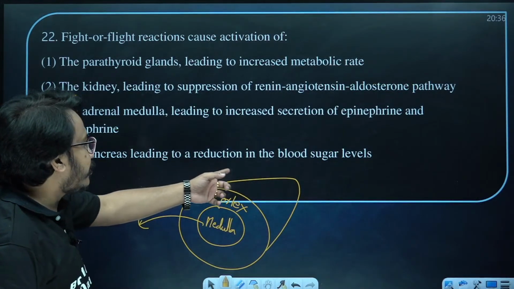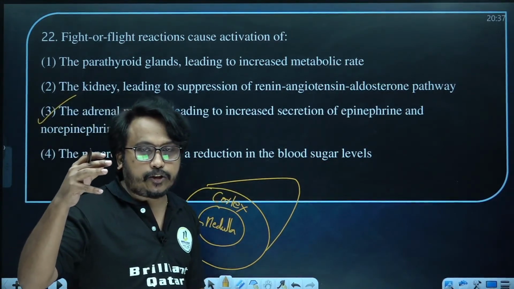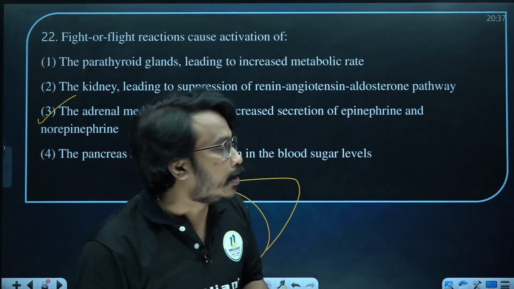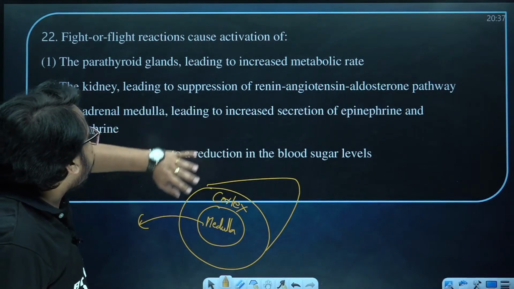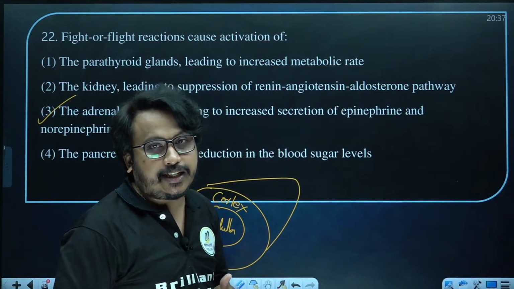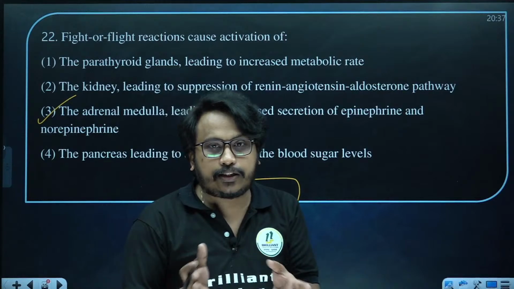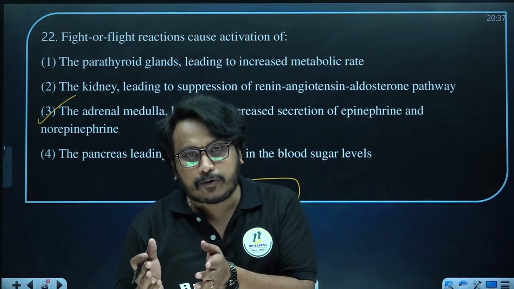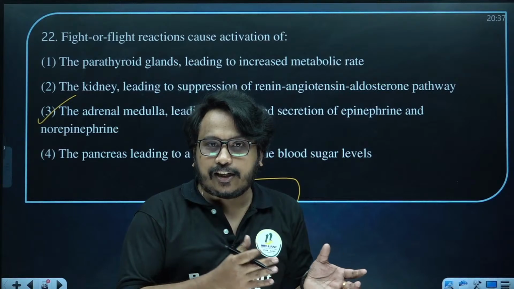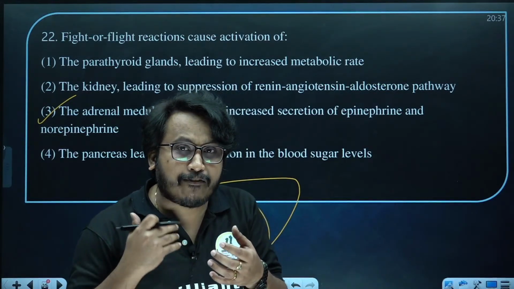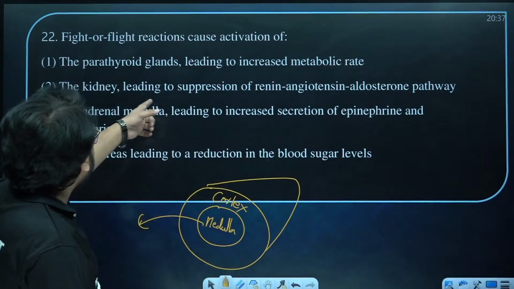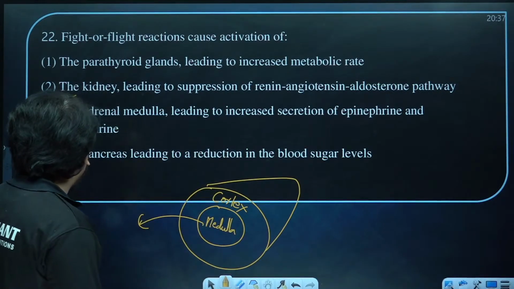Now next one, pancreas. You already know it produces hormones regulating the blood sugar level and all. And the parathyroid gland regulates the calcium level in the body. The antagonistic hormone to parathormone is calcitonin. So calcitonin and parathormone work opposite in action in order to control the calcium level. Then that is not required at all.